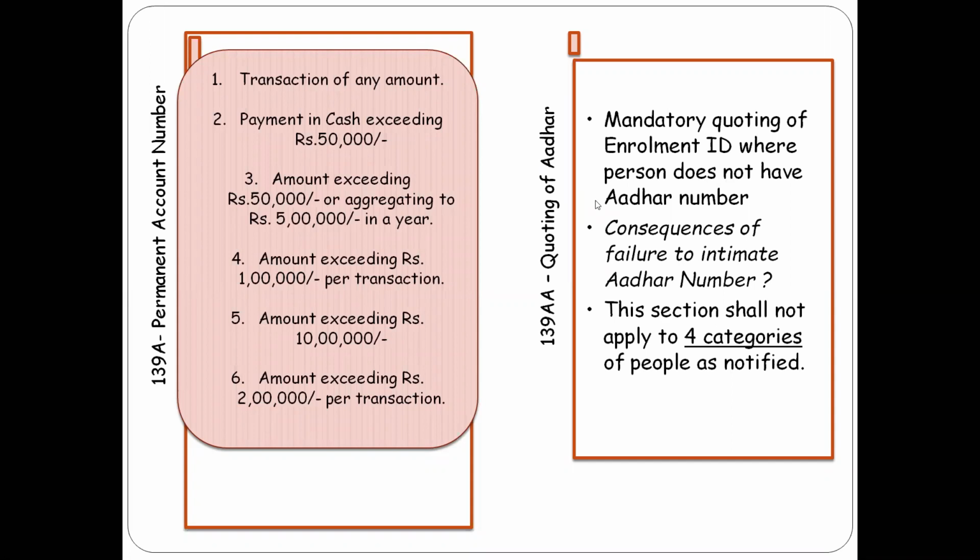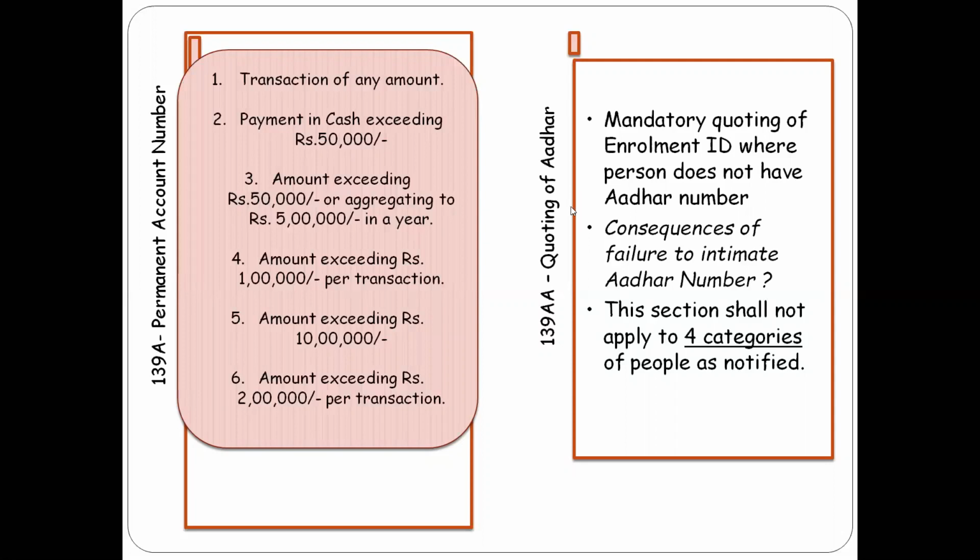Next category in the same threshold amount, which is 50,000, irrespective of being a cash or a bank payment, would be payment to a mutual fund for purchase of its units. Second is payment to a company or an institution for acquiring debentures or bonds issued by it. Third is payment to the Reserve Bank of India for acquiring bonds issued by it.